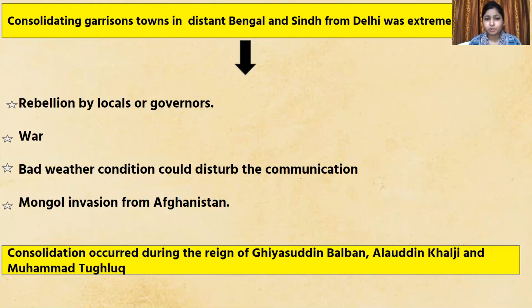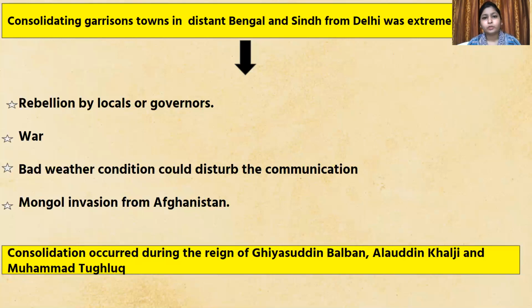So that is how the expansion went on from garrison town to empire, that the kings first tried to have a connection between all the distantly located garrison towns, and at the same time they were facing certain problems with it. And you know that there was also an invasion by the Mongols, who were in Afghanistan. So that is how difficulties were faced by the rulers while consolidating the garrison towns located at far off locations like Bengal and Sindh.